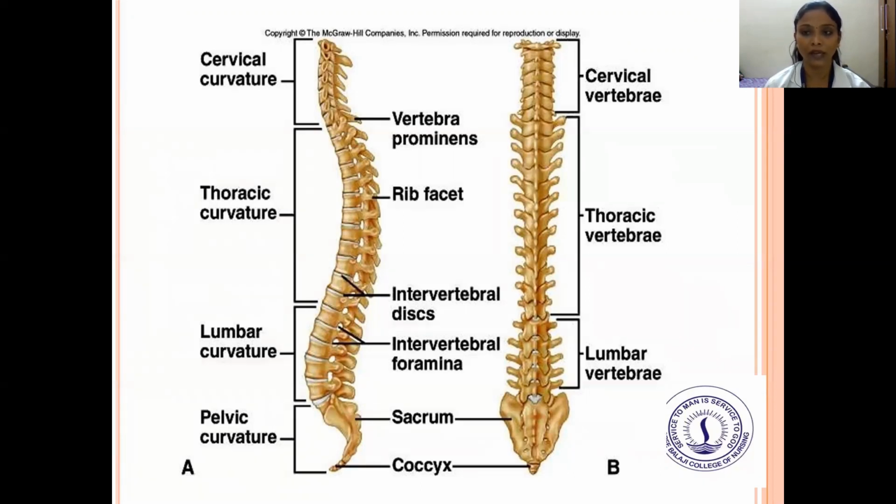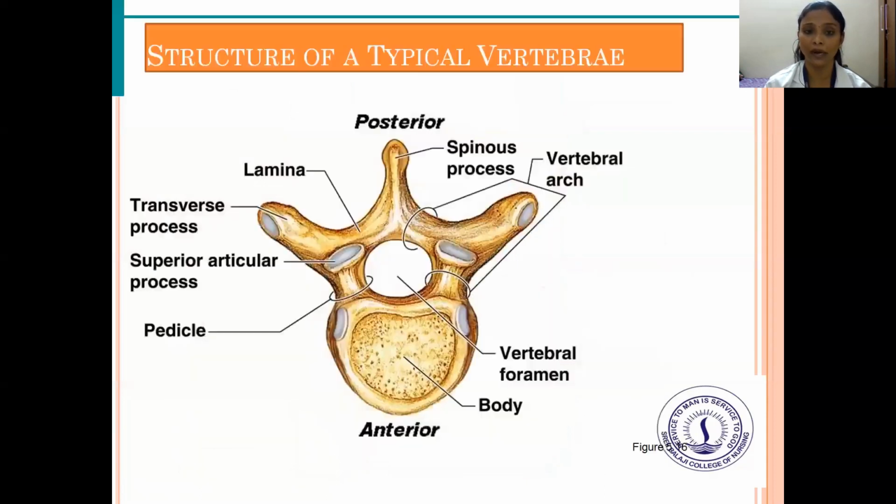You can see the cervical vertebra, thoracic vertebra, and lumbar vertebra. You can see the curvatures: cervical concave, thoracic convex, lumbar concave, and pelvic convex. This is how the vertebrae are divided according to their size.